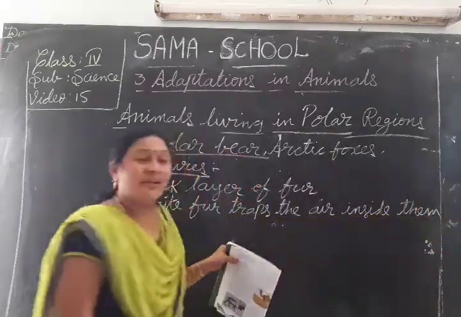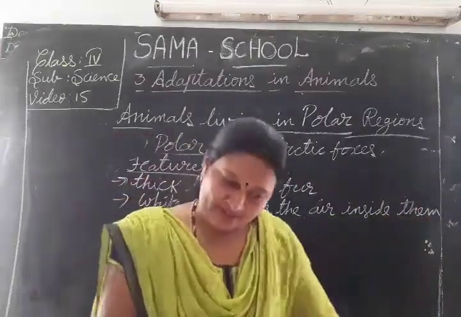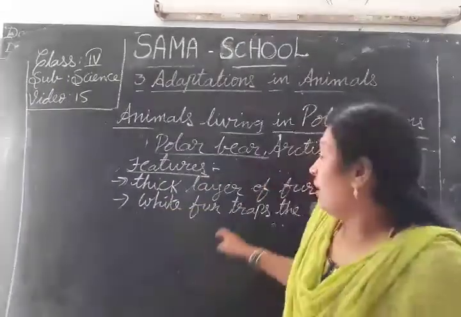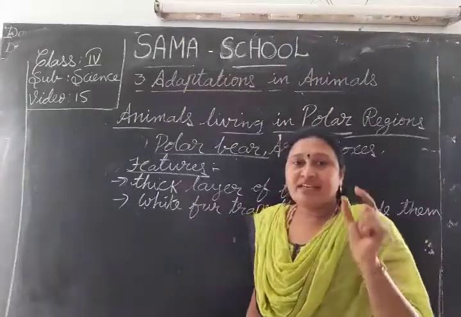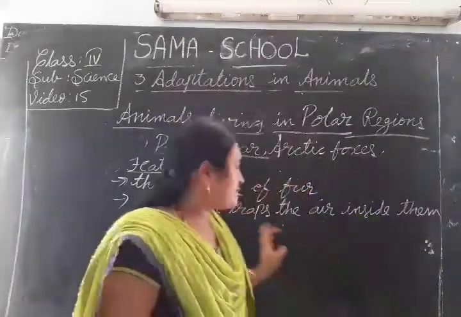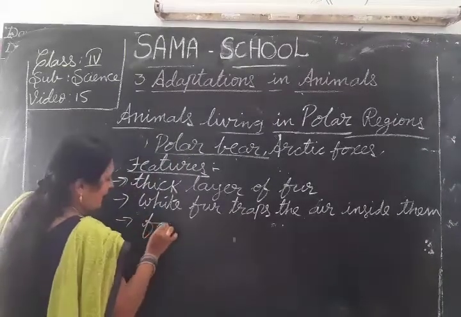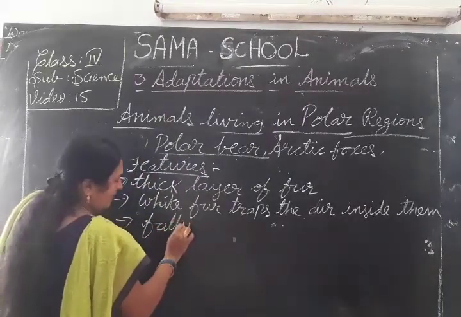These polar bears live in the polar region, and not only that, children, these bears have a thick layer of fatty skin.